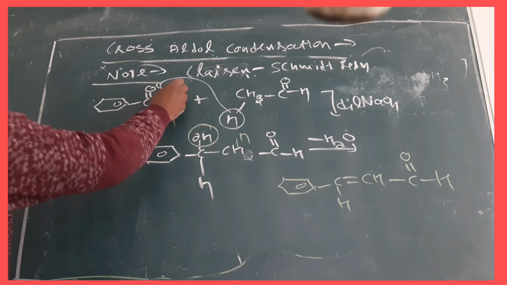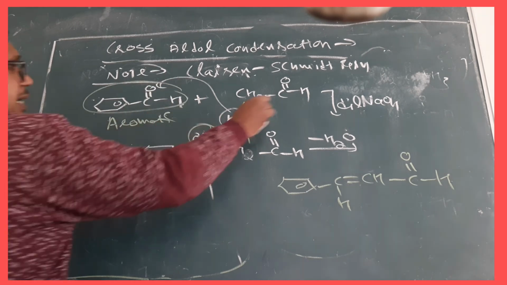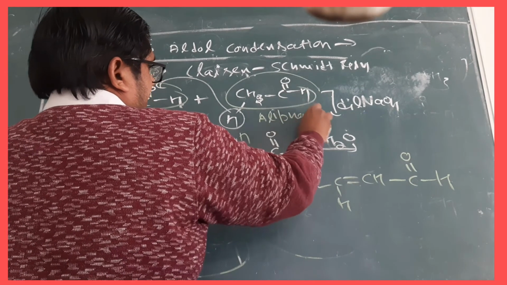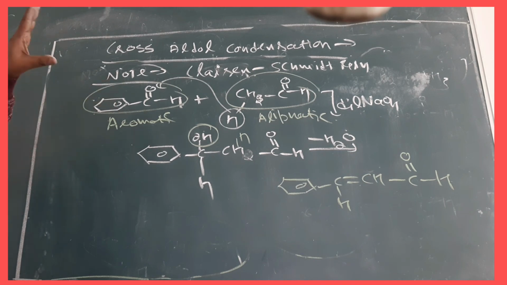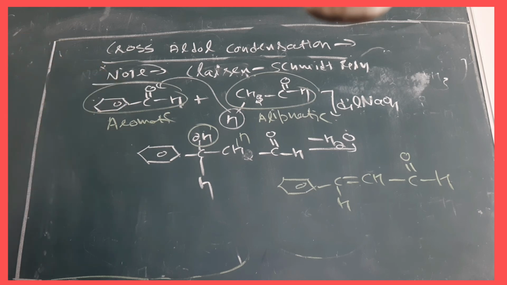This is the aromatic and this is the aliphatic. Okay, when we are taking like that, then that way only it is called Claisen-Schmidt reaction or Claisen condensation. Is that clear to you all?